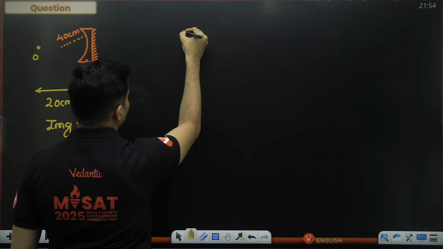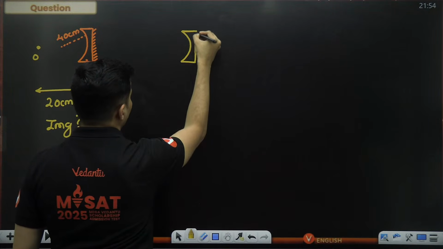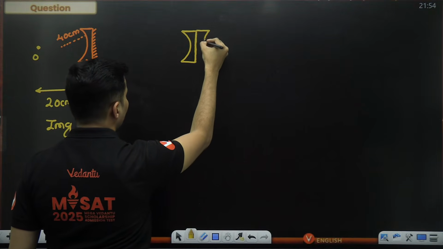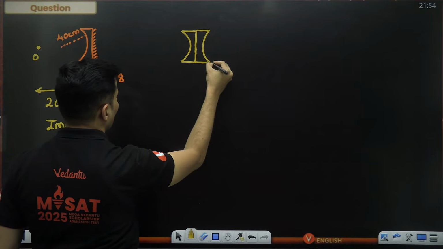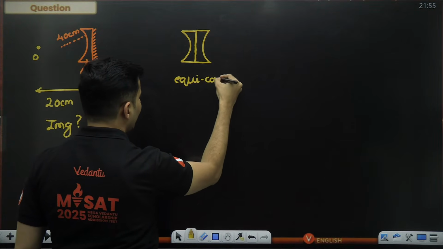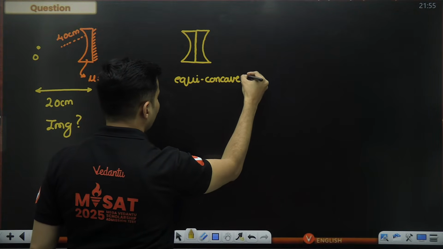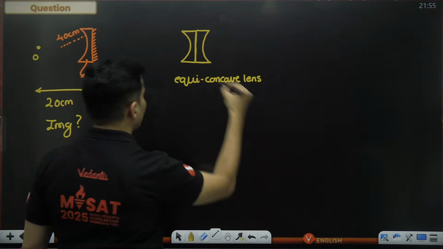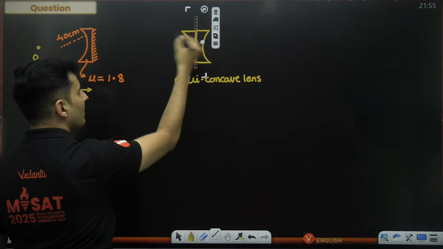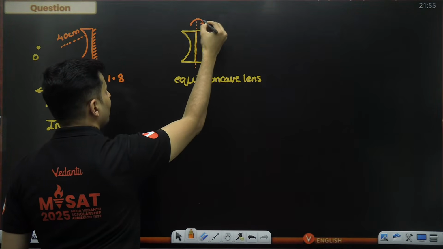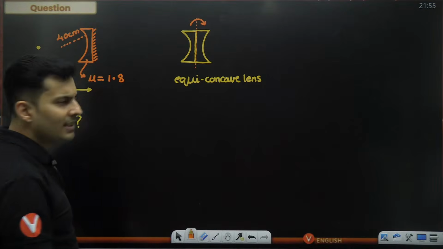So if there was a plano concave lens, the same thing will be replicated behind it, like this. Now it will become an equiconcave lens. And all that has been possible because the mirror has replicated whatever was in the front. I have replicated it over here, isn't it?